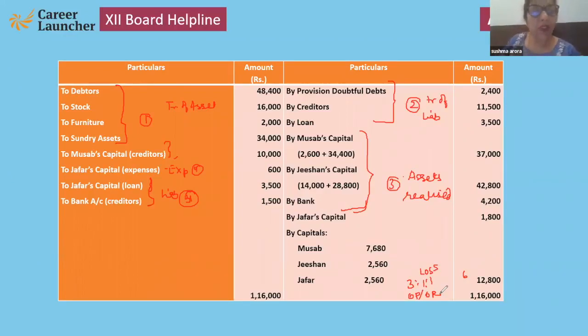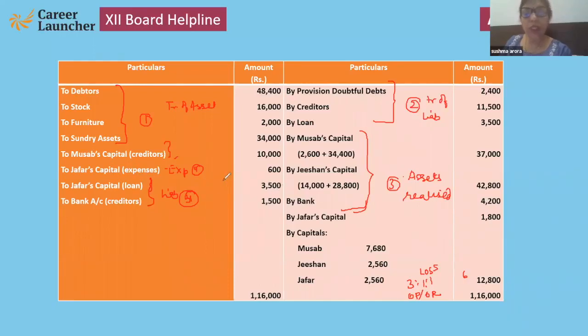So here in this question, what I want to tell you, we can transfer the asset, transfer the liabilities, asset realized, liabilities paid off, expenses paid off, and then loss, which will be the sixth step, will be distributed in old ratio. Note down, children. Yes, now someone is asking how to calculate that amount.